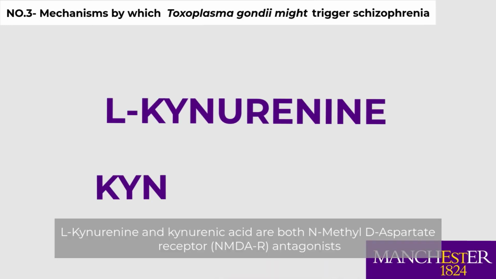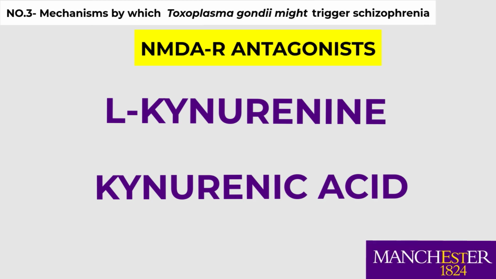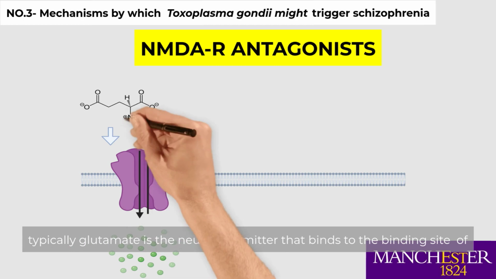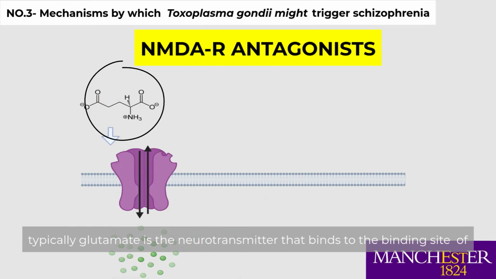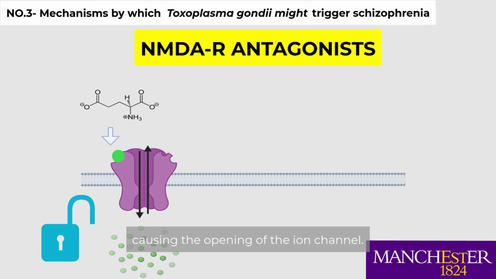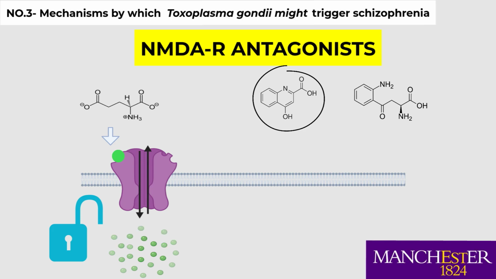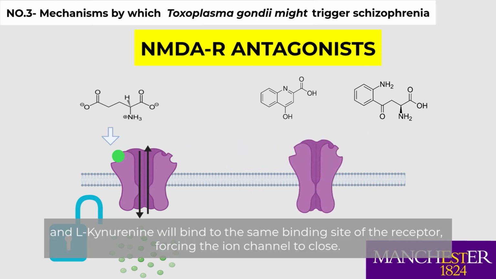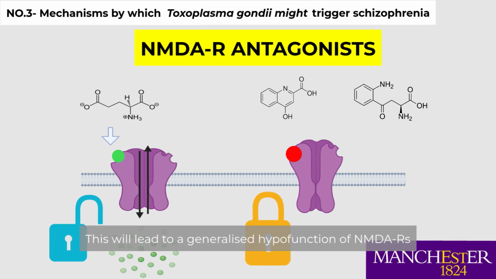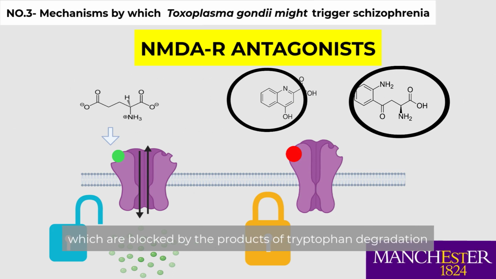L-kynurenine and kynurenic acid are both N-methyl-D-aspartate receptor antagonists. Typically, glutamate is the neurotransmitter that binds to the binding site of the N-methyl-D-aspartate receptor, causing the opening of the ion channel. However, antagonists such as kynurenic acid and L-kynurenine will bind to the same binding site of the receptor, forcing the ion channel to close. This will lead to a generalized hypofunction of N-methyl-D-aspartate receptors, which are blocked by the products of tryptophan degradation.